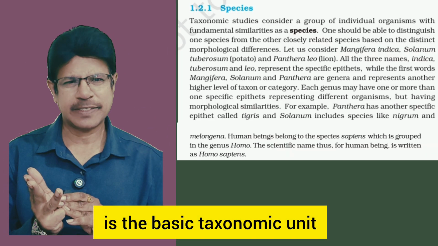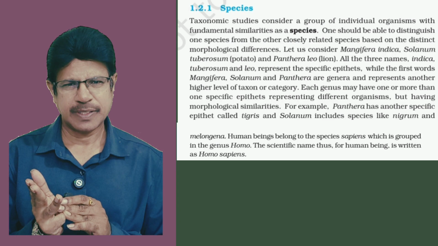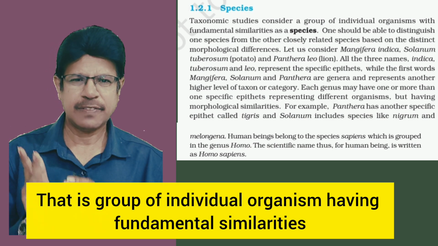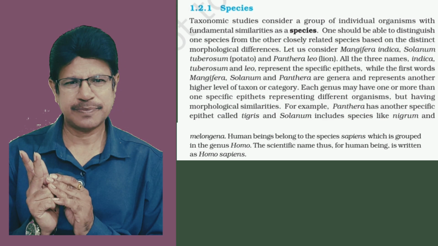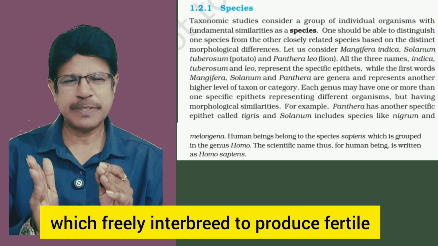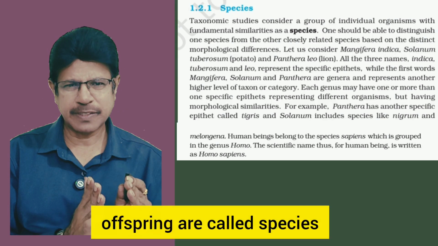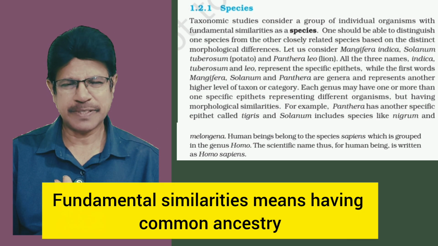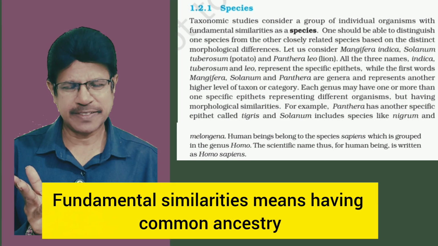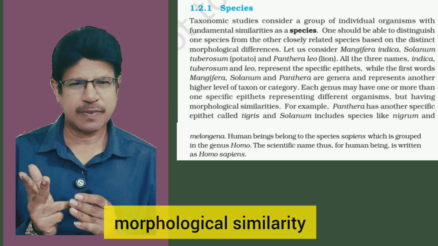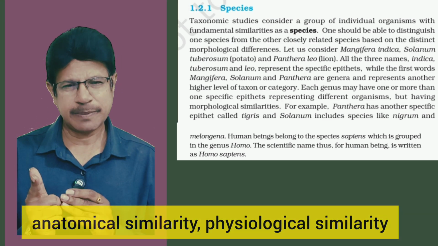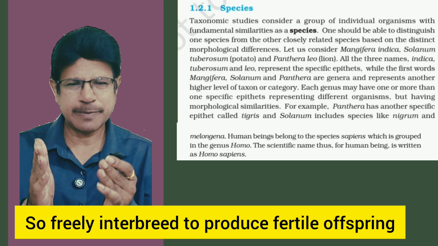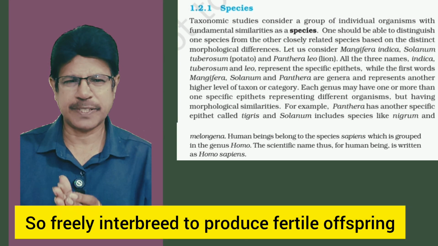The basic taxonomic unit is the species: a group of individual organisms having fundamental similarities which freely interbreed to produce fertile offspring. Fundamental similarities mean common ancestry, morphological, anatomical, and physiological similarity, and they freely interbreed to produce fertile offspring.